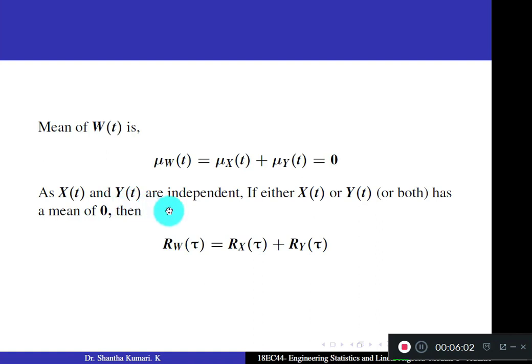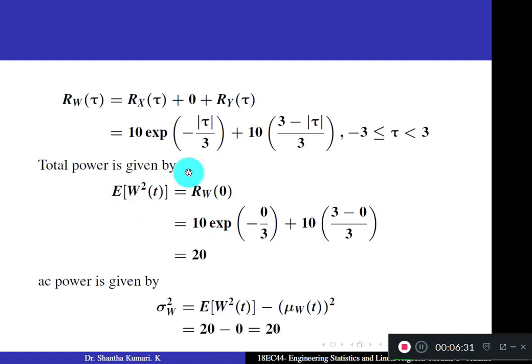And as x of t and y of t are independent, and if either x of t or y of t has a mean 0, then the autocorrelation function of w is given by the autocorrelation function of x plus the autocorrelation function of y. Remember, already we discussed this result. If any one of the means is 0, we can directly add the autocorrelation functions. Therefore, rw of tau becomes rx of tau plus ry of tau. Substitute both expressions. This is one of the answers.